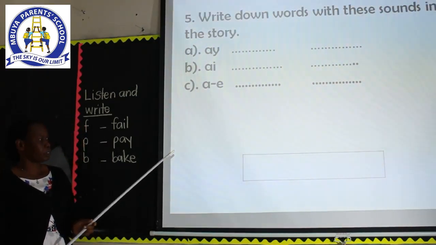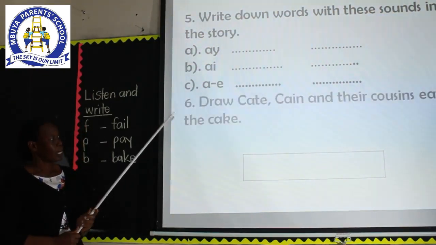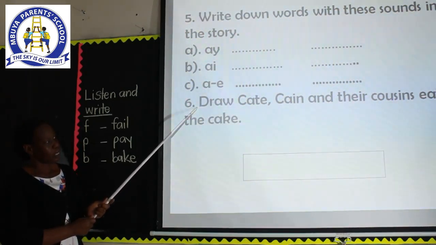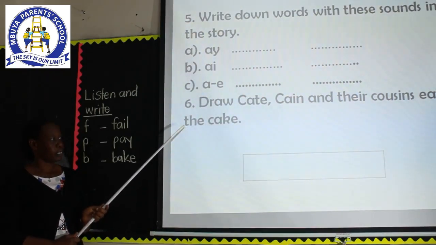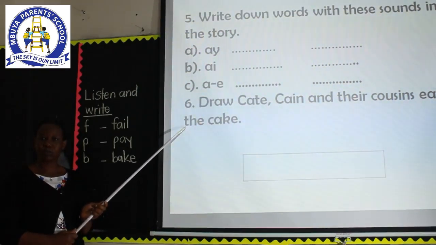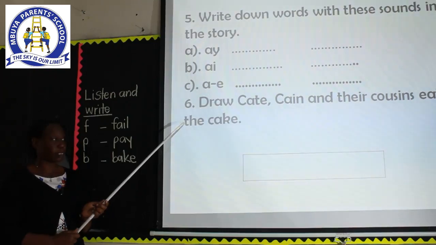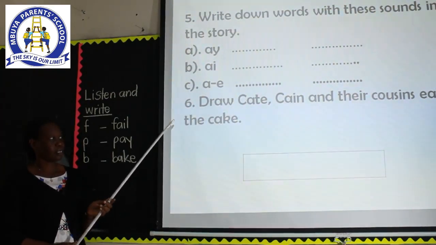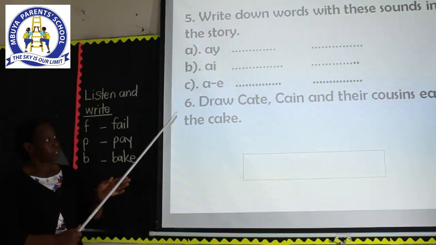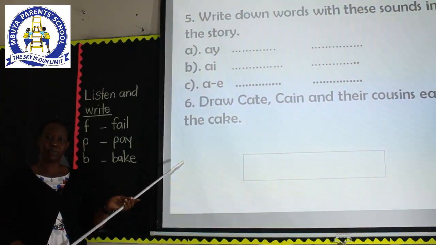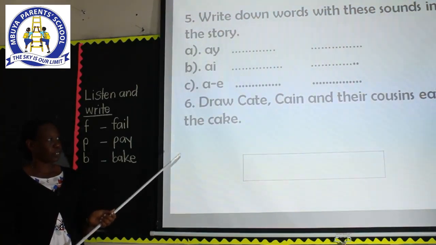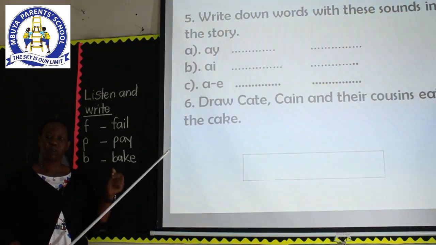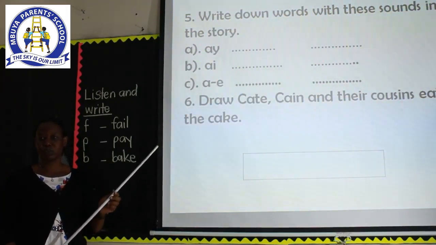Now we have the last question. The last question says, draw Kate, Cain, and their cousins eating the cake. I told you that you are supposed to draw the most interesting part of the passage, and that is Kate, Cain, and their cousins eating the cake. So this is the activity that I'm going to leave with you so that you can do it. But remember, every time you read a question, go back to the passage and get the correct answer.